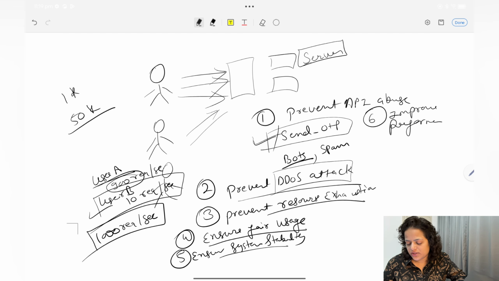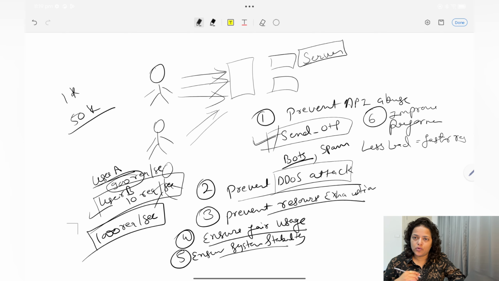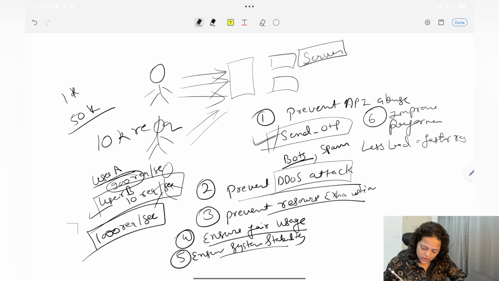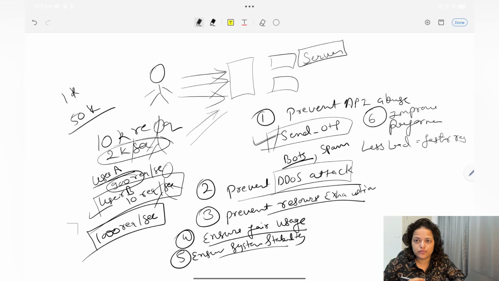So you know that if there is less load on a system, it means a faster response. So instead of processing 10,000 requests per second, you process 2,000 requests per second, and the others you will block. So you will get a faster response for this smaller number of requests. So these are all 6 things which tell us why we need to use rate limiting.